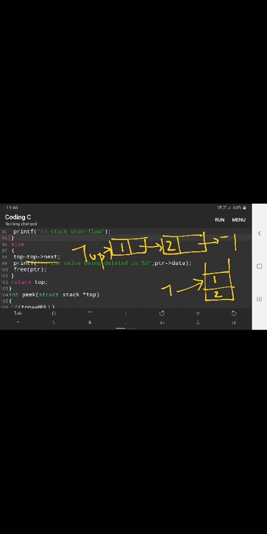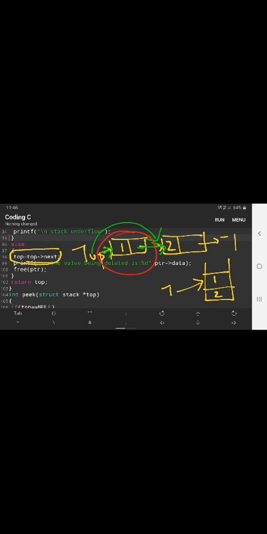Top is pointing to 1. This is the present stage of the linked list. When you are going to pop an element, what will happen? Top is equal to top of next. Top is presently pointing here. You have to point top to next, from here to here, and free ptr. After that, this is made free.